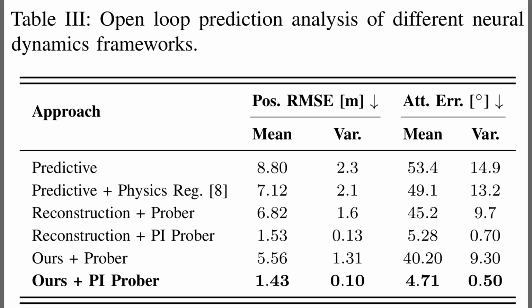While Table 1 detailed the simulation parameters, Table 3 evaluates the resulting model's open-loop prediction accuracy against 5 alternative approaches. Open-loop prediction, which means forecasting future paths without relying on real-time sensory corrections, is highly sensitive to compounding errors. The standard predictive baseline suffers from severe drift, resulting in a high position root mean squared error of 8.8 meters. In contrast, the full proposed method, combining the joint embedding predictive architecture with the physics-inspired prober, reduces this error to just 1.4 meters and maintains an attitude error of under 5 degrees.